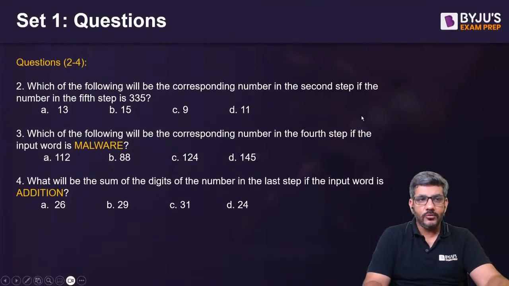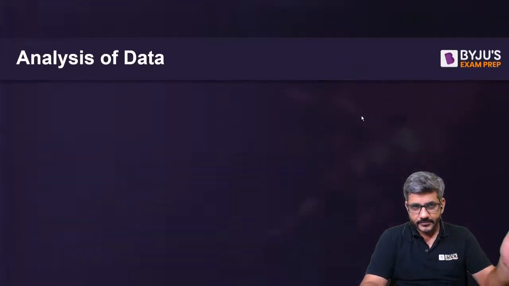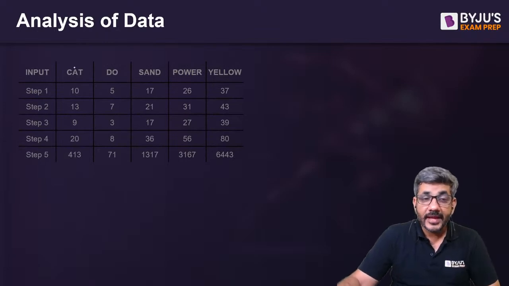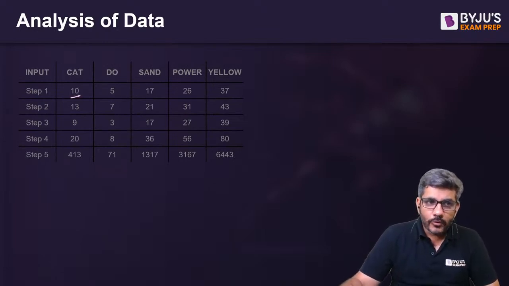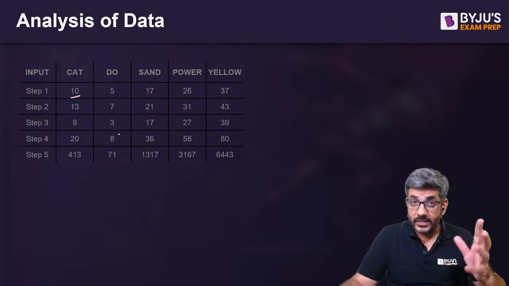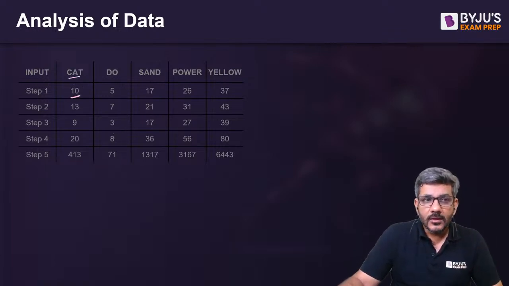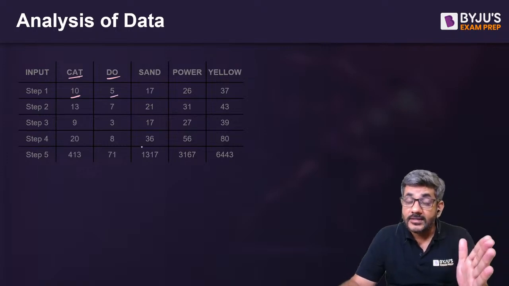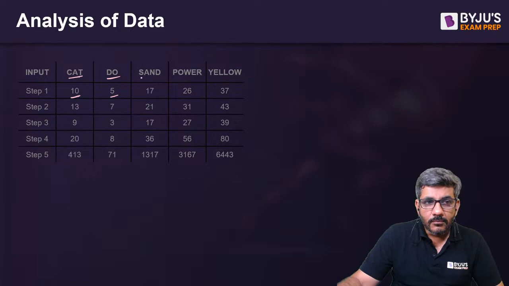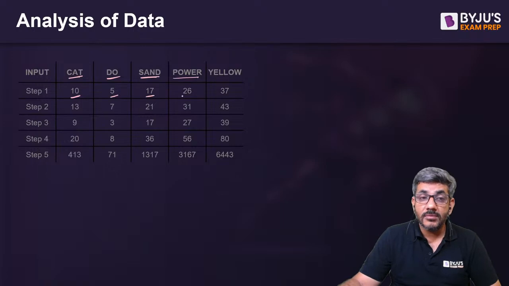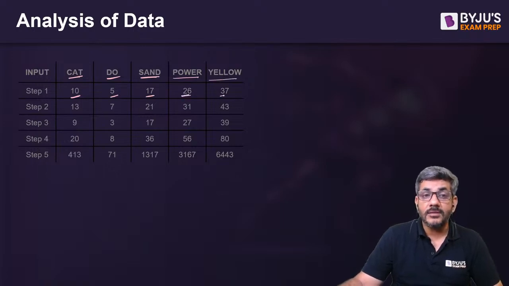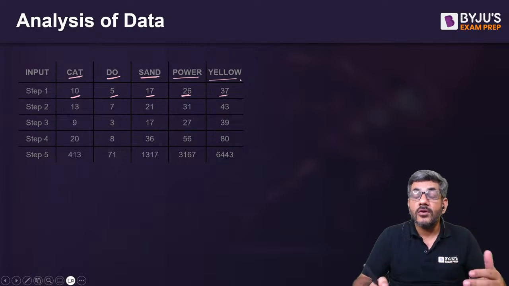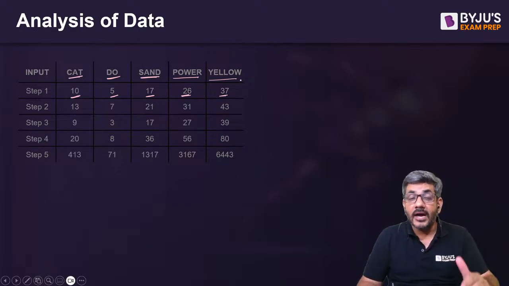Let's have a look at this. How do we do this? These are the 3 questions based upon it. Let's start talking about it. Cat. We have 10 over here, right? How do we figure out things? Just pay attention to this. The word is cat, under that we have 10. When the word is do, under that we have 5. When there are lesser number of letters, the number decreased. More number of letters, that is sand, the number increased. More number of letters, number further increased. So as and when the number of letters are increasing, the number behind it is also increasing.